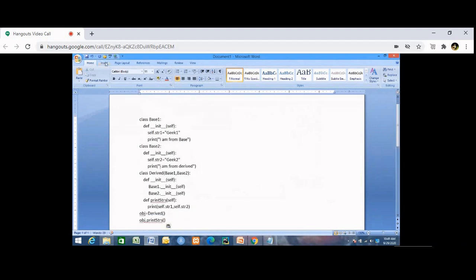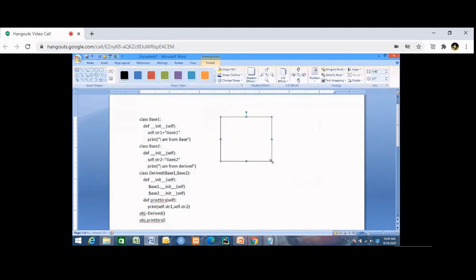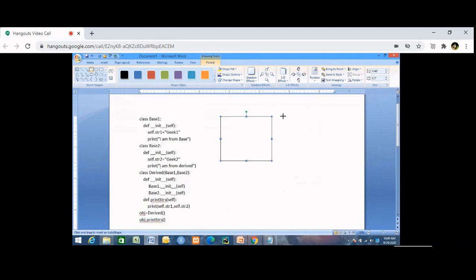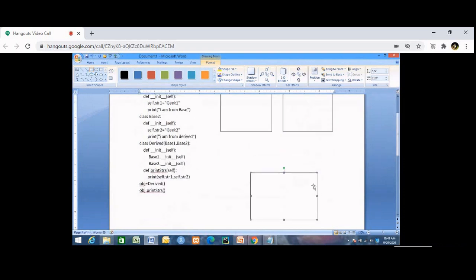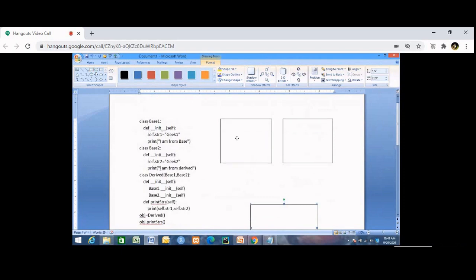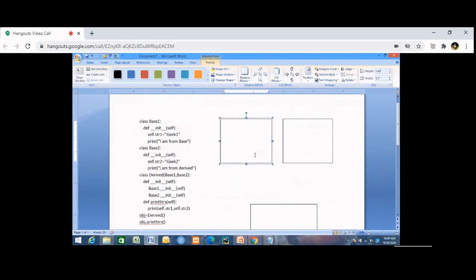Okay. Now, whatever you have, we will just put it down diagrammatically. You will understand. This is one class. This is another class. And this is another class. Now, in base 1, you have this init method. Here also you have an init method.